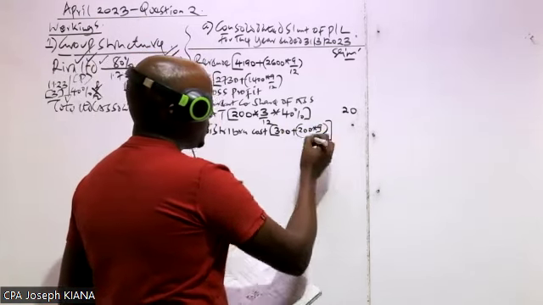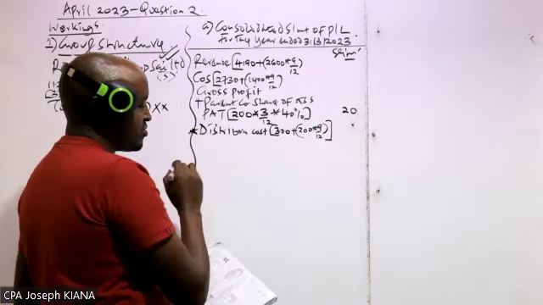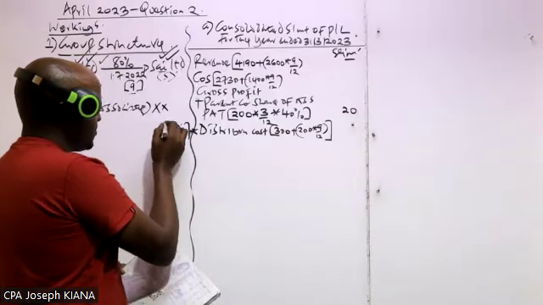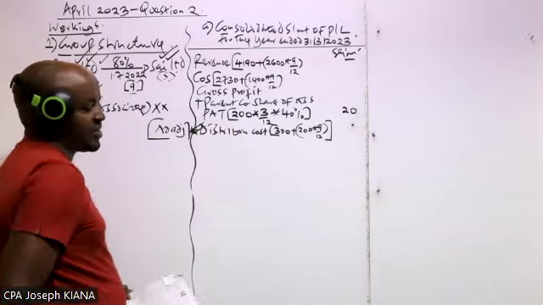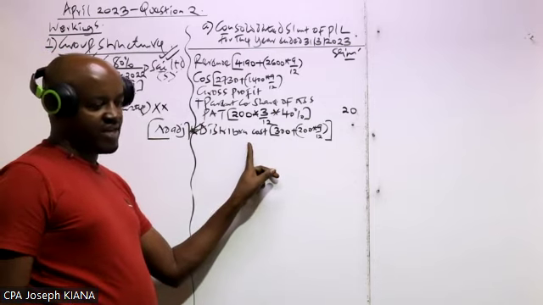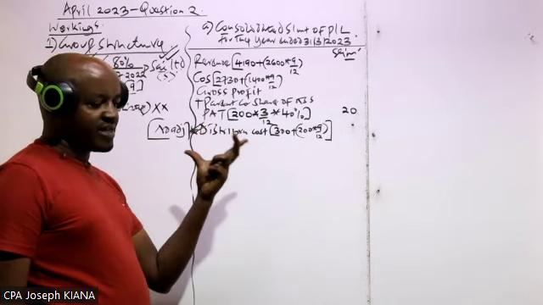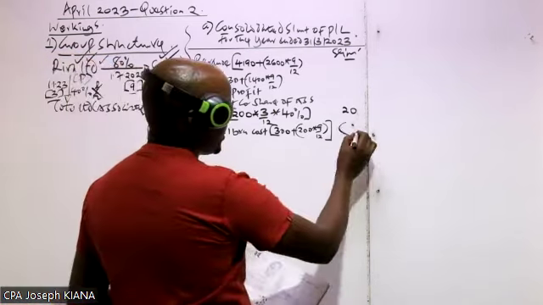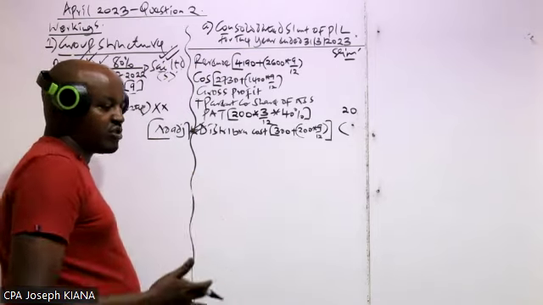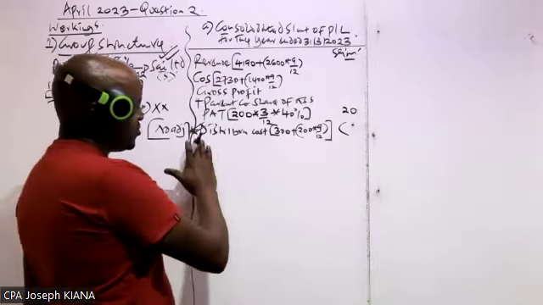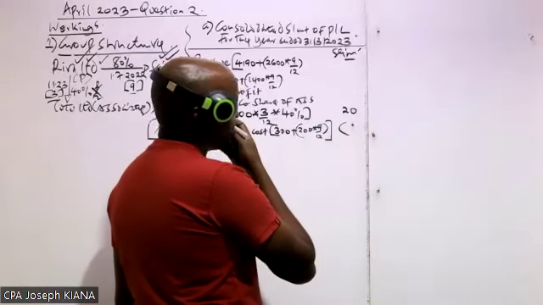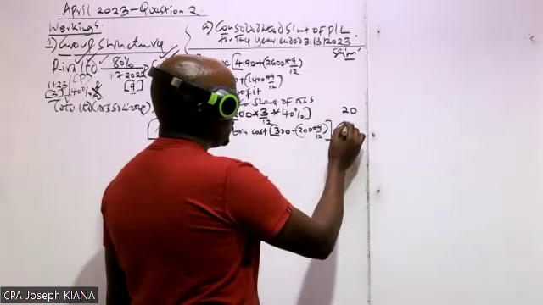And then the other thing you also need to note here is that any question for group account, this item here do not have any consolidation adjustments. So always these are free marks. Anytime you come across a question for group account, usually these distribution costs do not have any adjustment. So you just add the distribution of the parents with that of the subsidiary. In fact, in the additional information, no single time will you be told a distribution cost is to be adjusted. So these always do not have any adjustment. So this will be 300 plus 3/4 of this. 3/4 must be 150. And that should be 450.